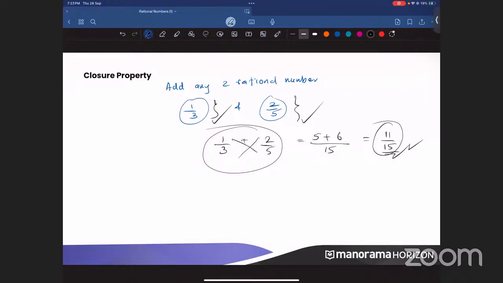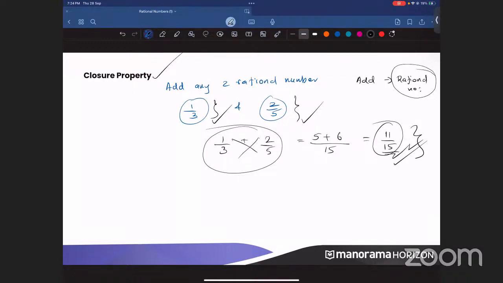So is 1 by 3 a rational number? Yes. Is 2 by 5 another rational number? Yes. And the sum, 11 by 15, is another rational number? Yes. So that means when you add two rational numbers, you are going to get another rational number. Such a property is called what property? The closure property. When you add something of a similar type and you get the same type again, such properties are termed under the bracket of the closure property. Clear? So here it is following the closure property.